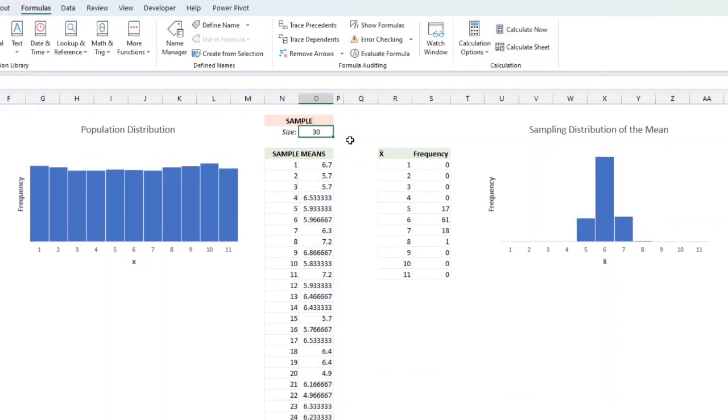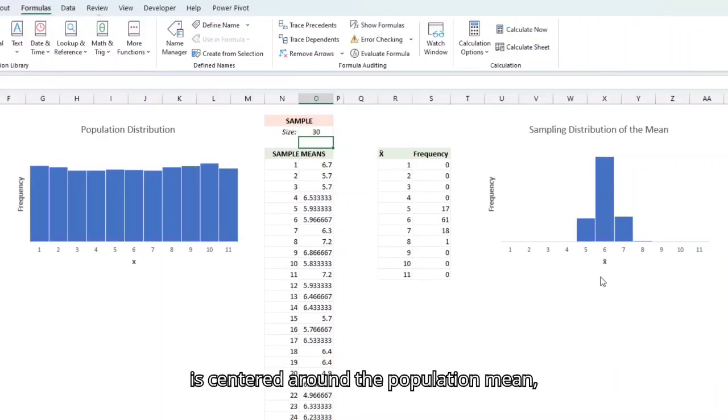So there you have it. Because of the central limit theorem, we can now assume that any large enough sample belongs to a normal distribution of sample means that is centered around the population mean. And we're going to be able to do some pretty amazing things with that.